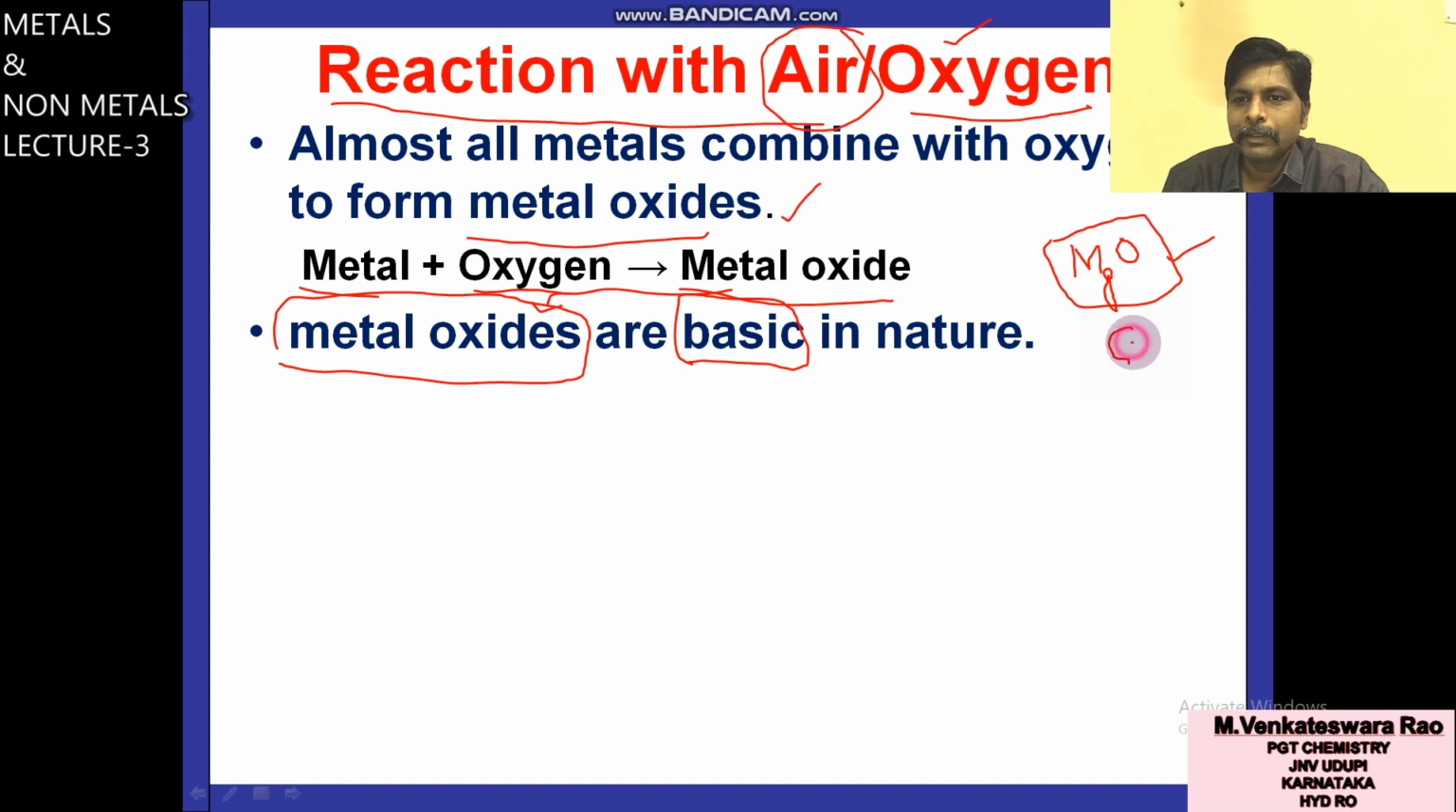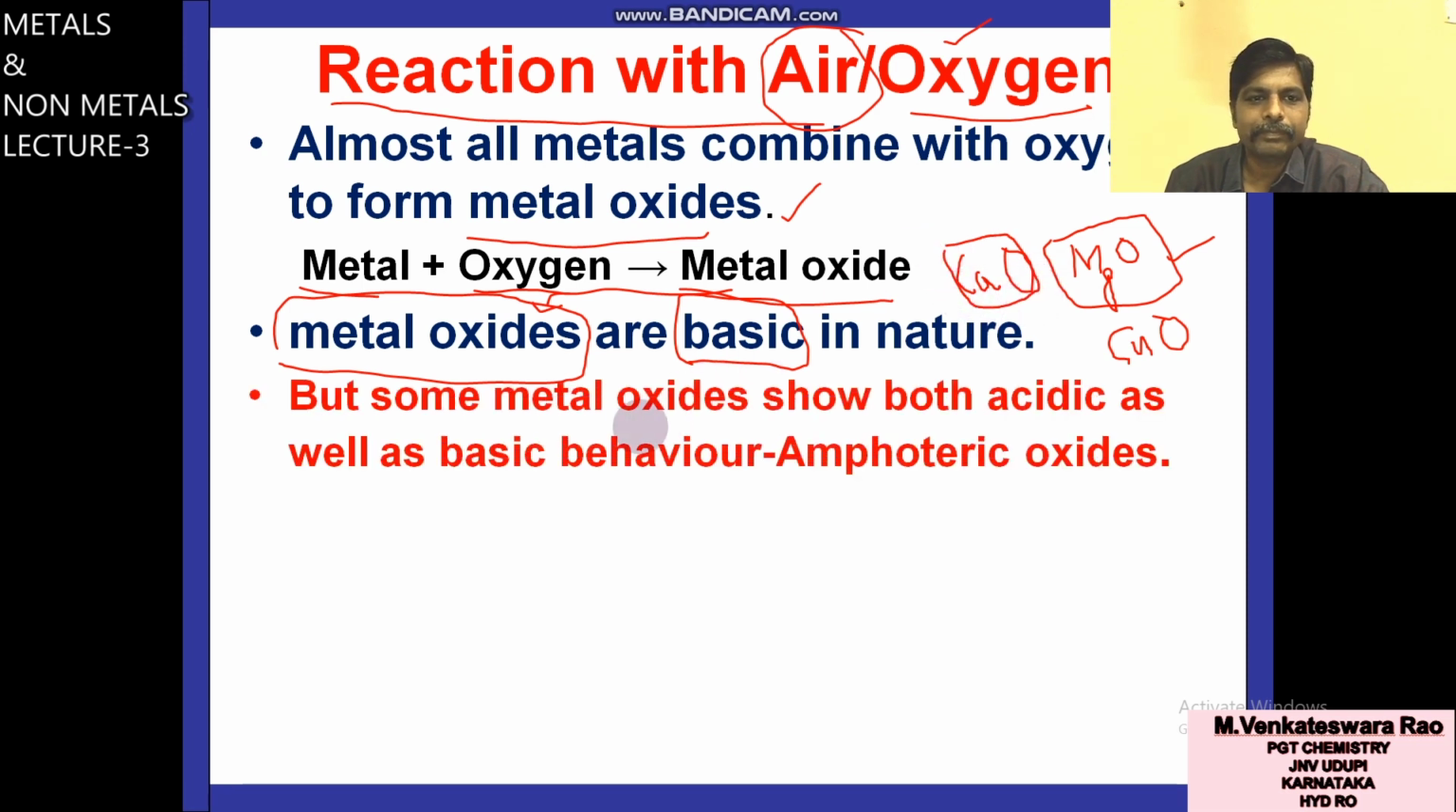One more, cupric oxide: burning copper metal, you will get copper oxide. Like this, one more metal oxide, CaO. These 3 already came in our syllabus in chapters 1 and 2. So these metal oxides are basic in nature. But some metal oxides show both acidic as well as basic behavior.